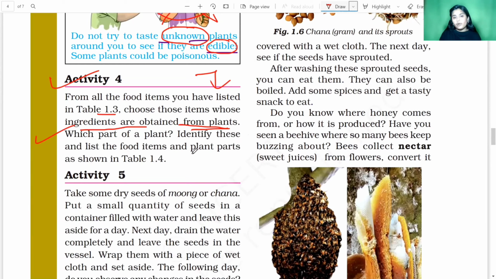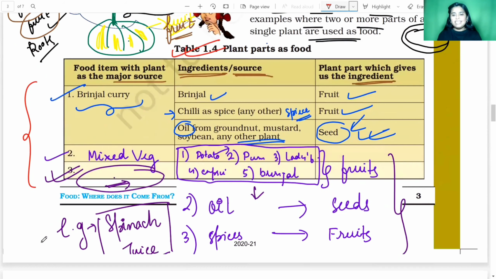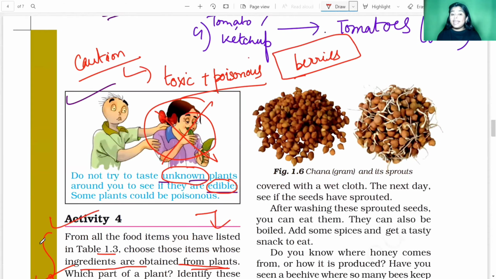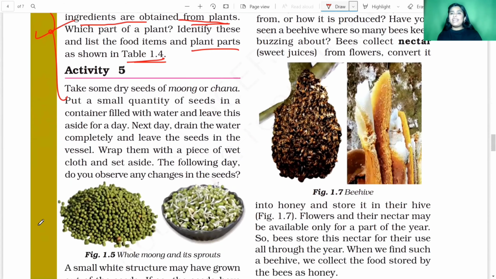Identify the list of the food items and the plants shown in table 1.4. We have already studied table 1.4 and we have already done this activity, and it was fun, right? And do let me know in the next session how the activity was for you all, and did you feel it was nice or not? Next, we are moving to activity number 5. In activity number 5, what we have to do, let us see.